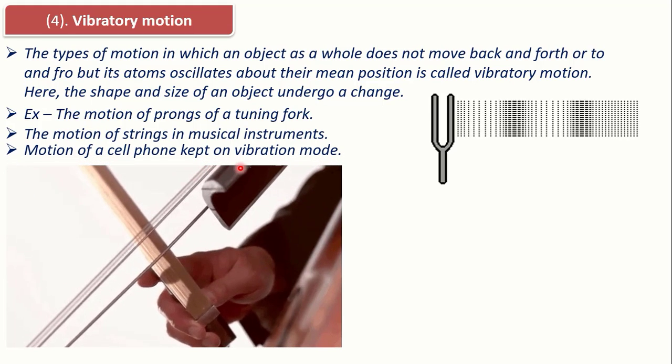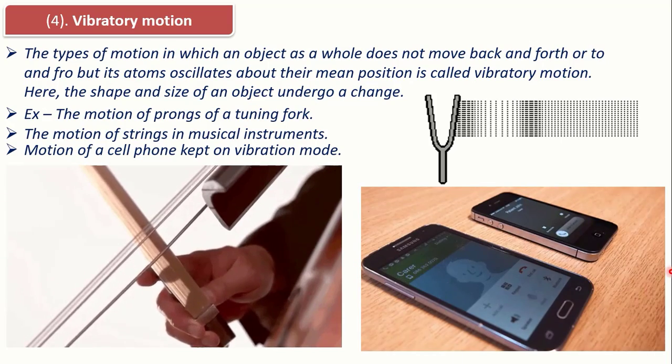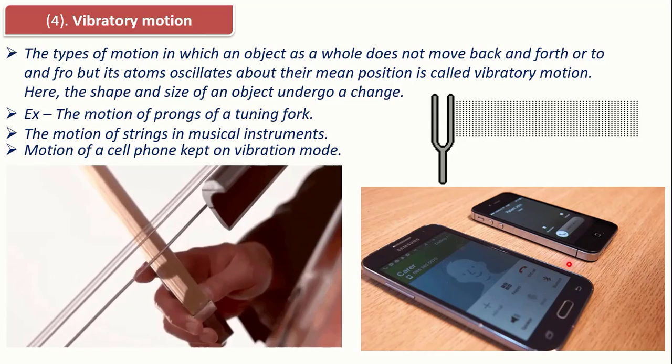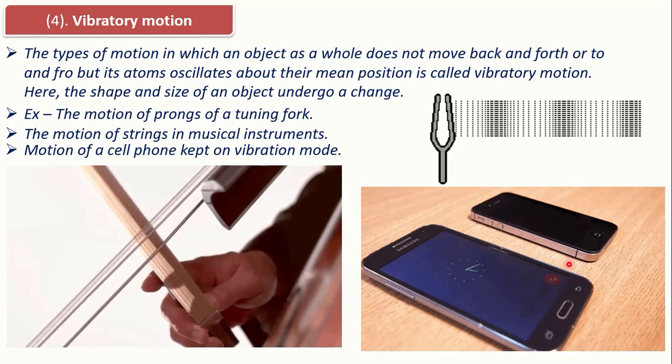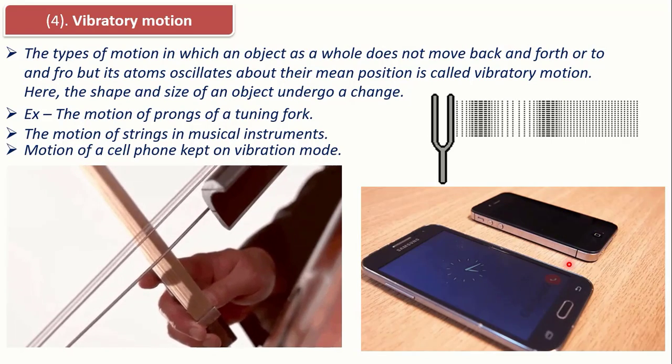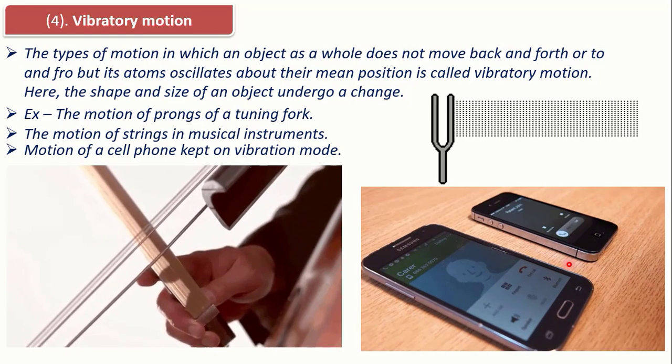Motion of a cell phone kept on vibrating mode. You can see this mobile is on vibrating mode and performing a vibratory motion. So a cell phone which is kept on vibrating mode is an example of vibratory motion.